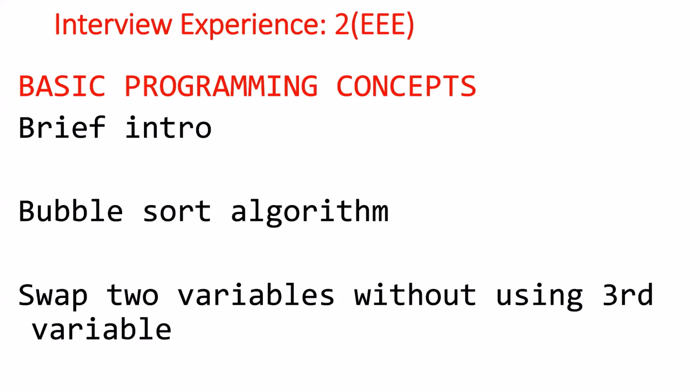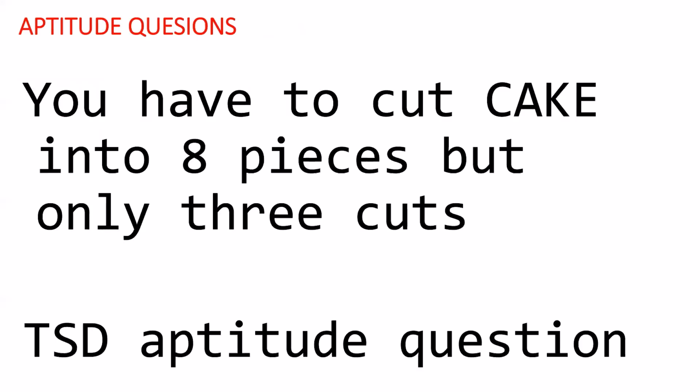I hope you know how to take input and how to take output, and the main algorithm would be a = a + b, where a and b are both numbers: a = a + b, b = a - b, a = a - b. I'm not sure because I'm telling this verbally, but it's something like that. You can check on the internet also. Then the aptitude question, you know the reason why aptitude questions are asked.